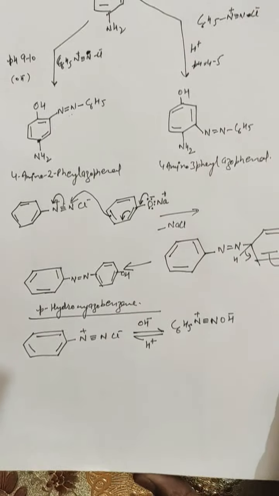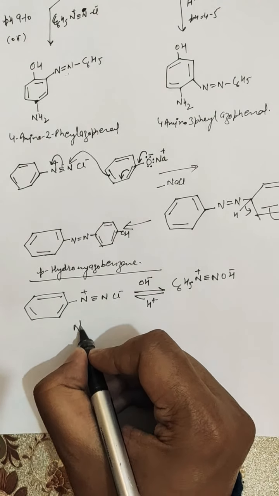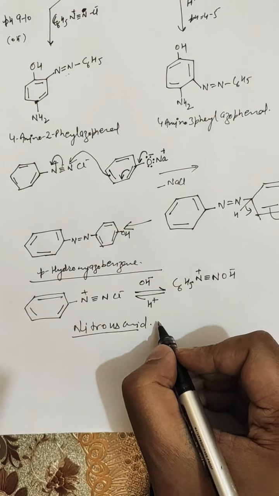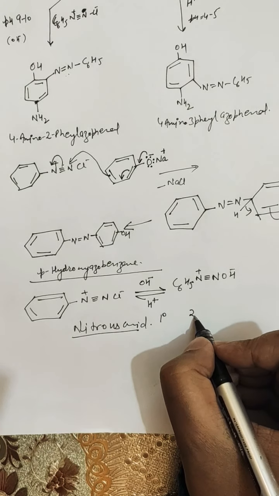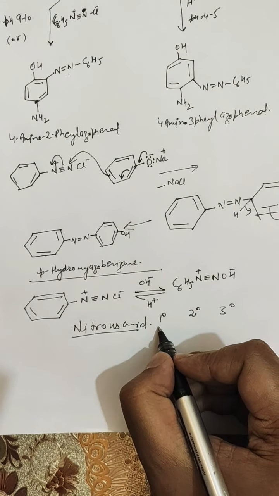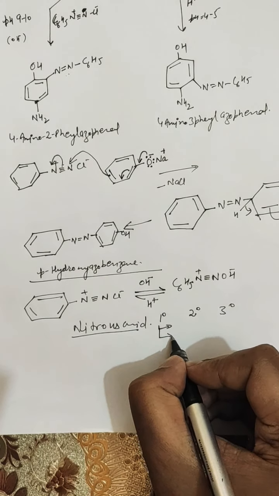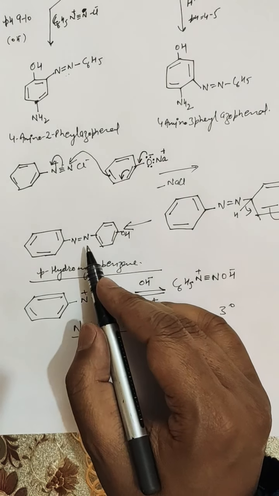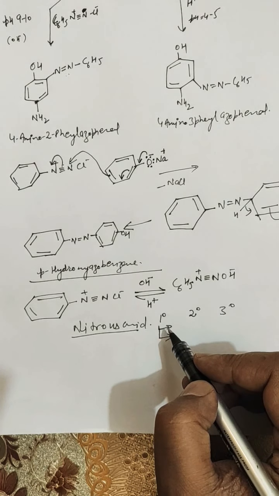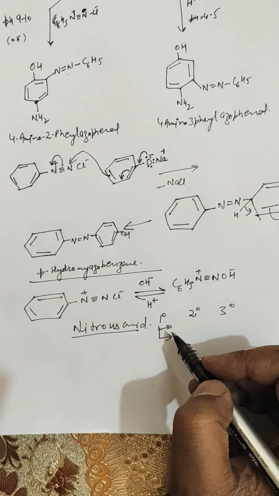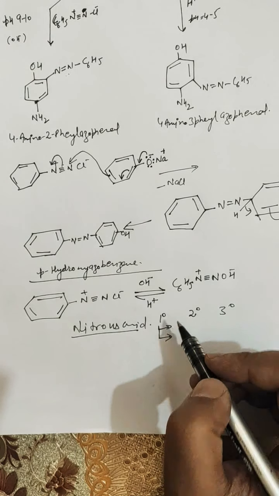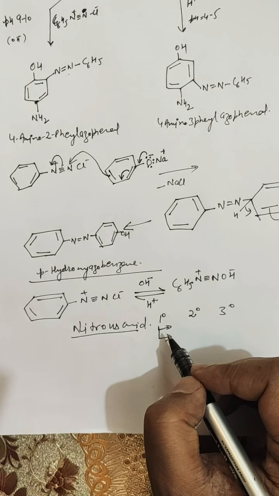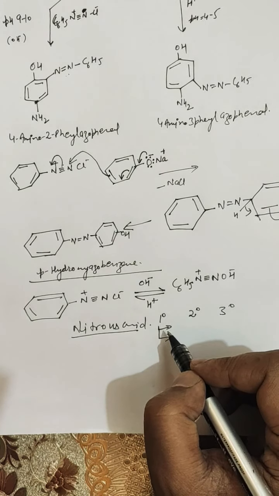So first of all, let's recapitulate. First of all, we studied the reaction of amines with nitrous acid. These reactions were very helpful in distinguishing primary amines, secondary amines, and tertiary amines. In case of primary amines, there were different products with aliphatic and aromatic amines. With the aromatic amine there was the formation of these diazonium salts, whereas with the aliphatic amine diazonium salts were formed, but they decompose. They were not so stable as compared to aromatic diazonium salts. They decompose quickly and result in the formation of nitrogen and further alkenes.